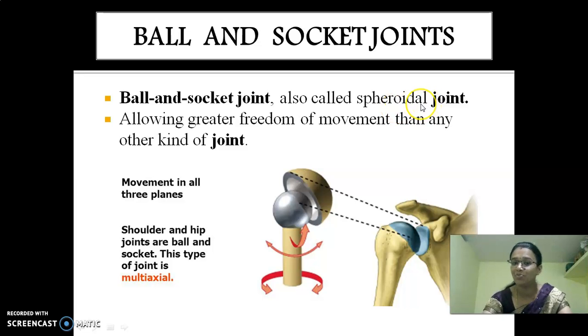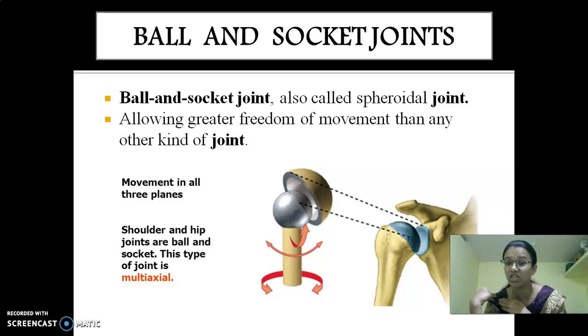Another name for ball and socket is spheroidal joint, allowing greater freedom of movement than any other kind of joint. What is the meaning of this, children? It means the ball and socket joint has greater freedom to move than any other joint.